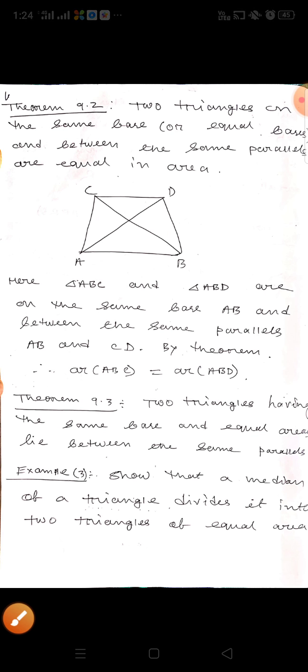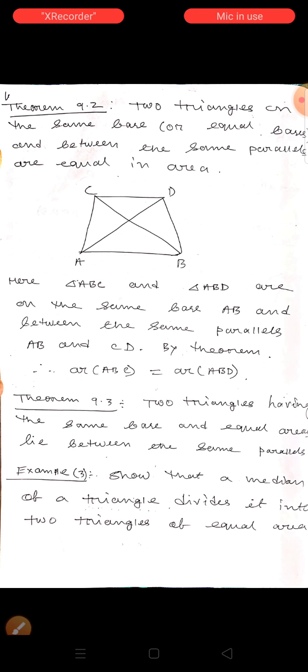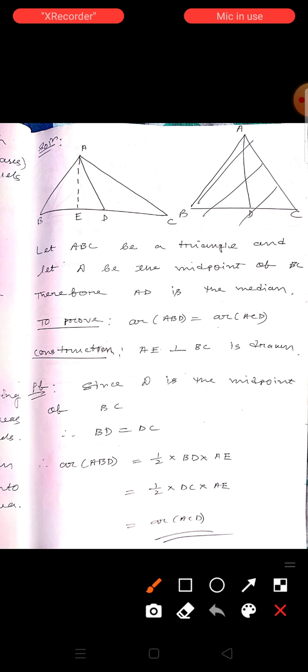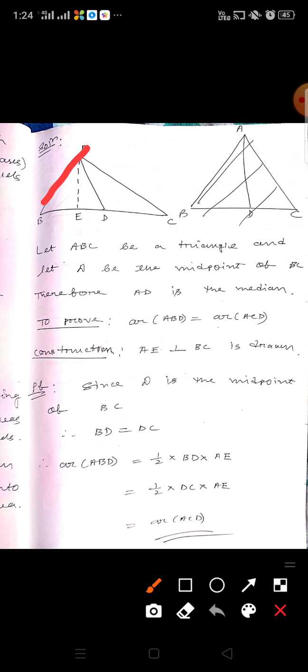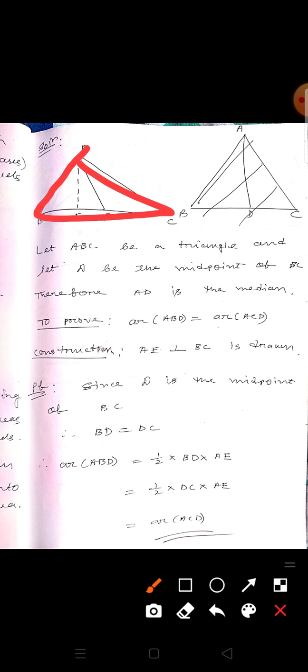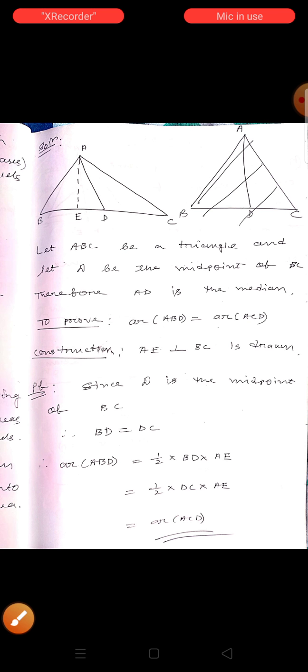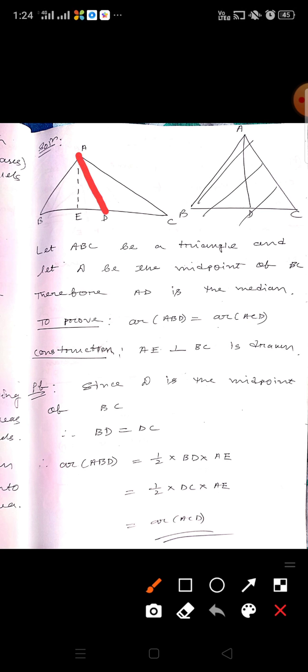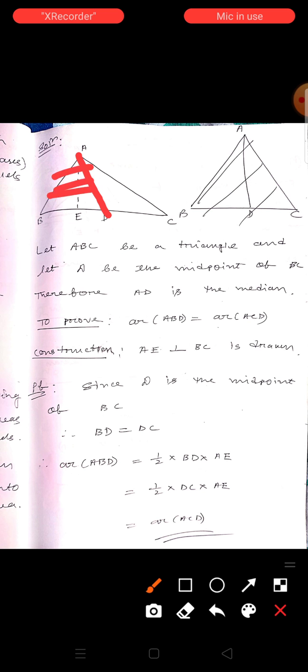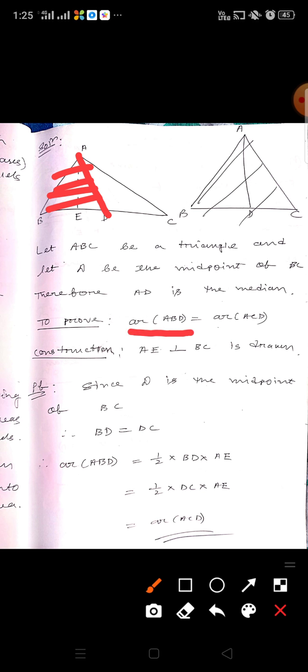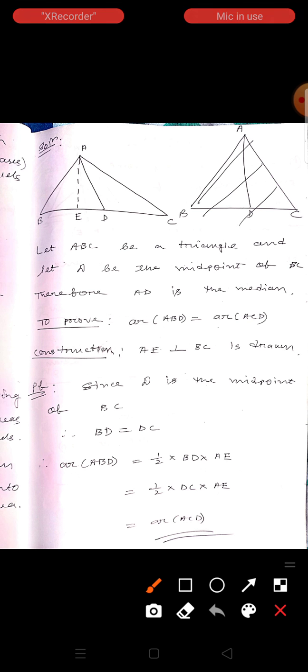Next, there is one example: the median of a triangle divides it into two triangles of equal area. Let ABC be a triangle and D the midpoint of BC. AD is joined, so AD is the median. We have to prove that area of triangle ABD equals area of triangle ACD.